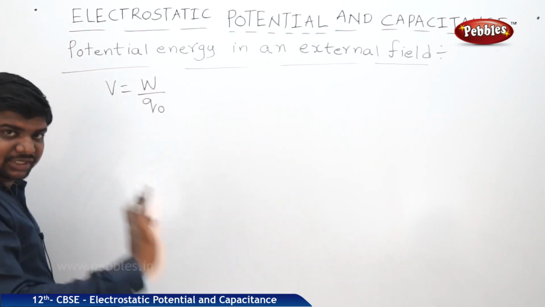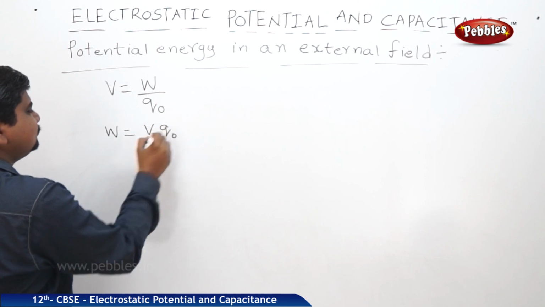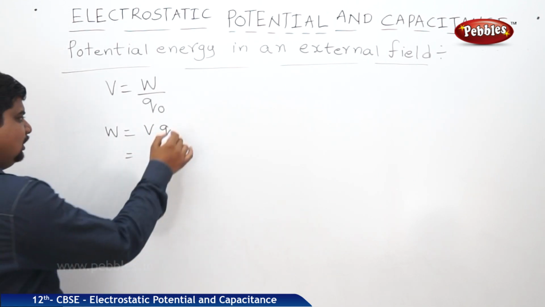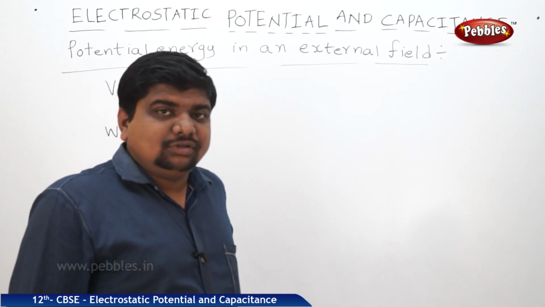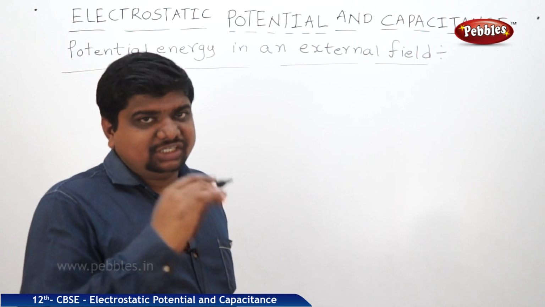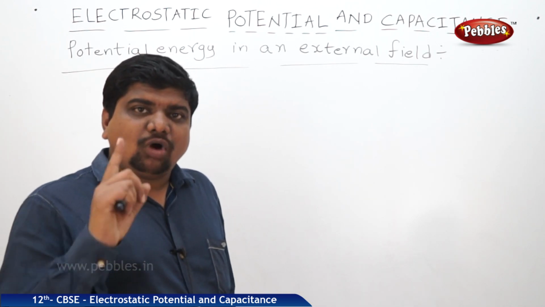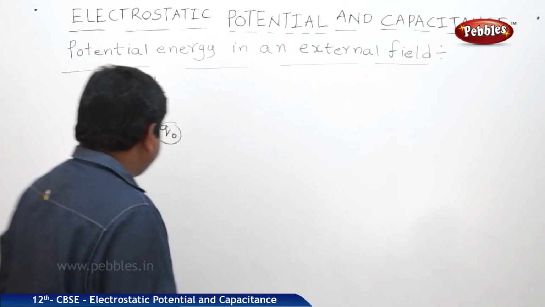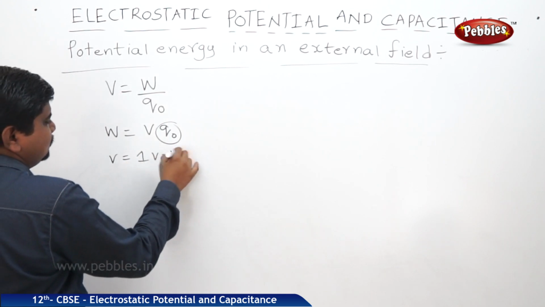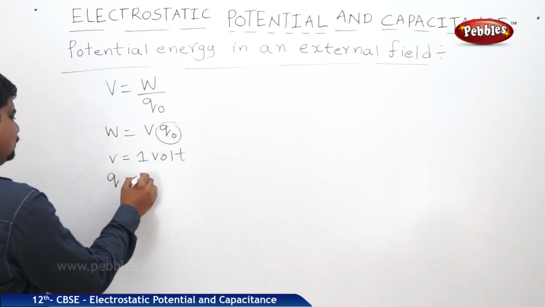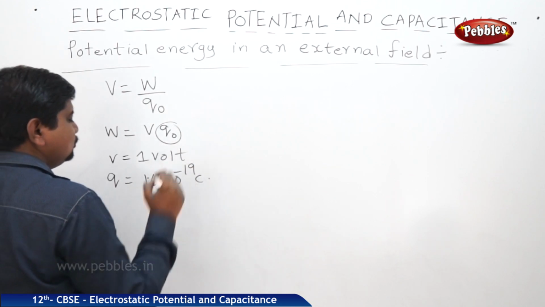V is equal to W by Q naught. W is equal to V Q naught. Let us say this Q naught is a charge. What is the charge of an electron? 1.6 into 10 to the power of minus 19 coulombs. And this charge is applied to 1 volt of potential difference. Therefore, V is equal to 1 volt, Q is equal to 1.6 into 10 to the power of minus 19 coulombs.